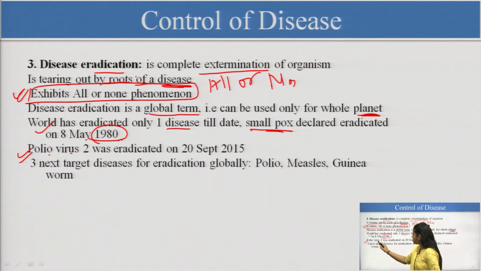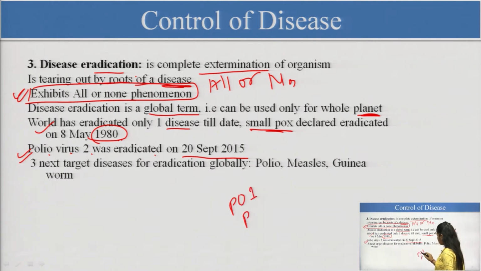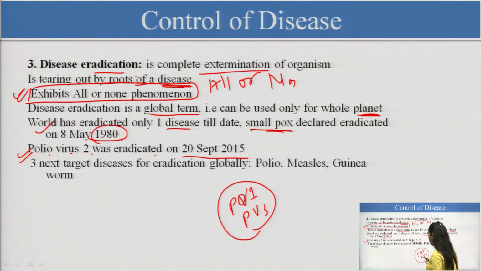Poliovirus 2 was eradicated, so the strains left are poliovirus 1 and 3. We are targeting to eliminate all of these from the whole world, and put them into eradication. Poliovirus 2 was eradicated in 2015.